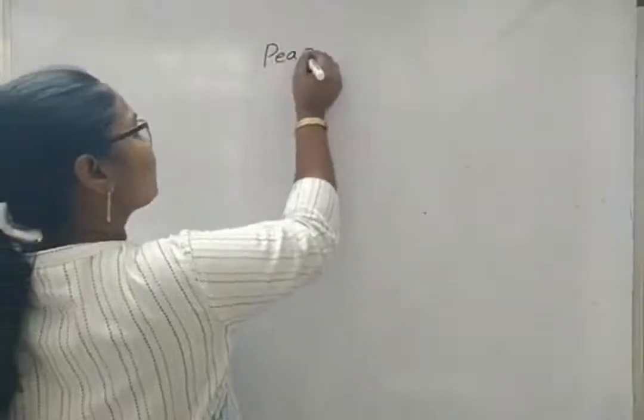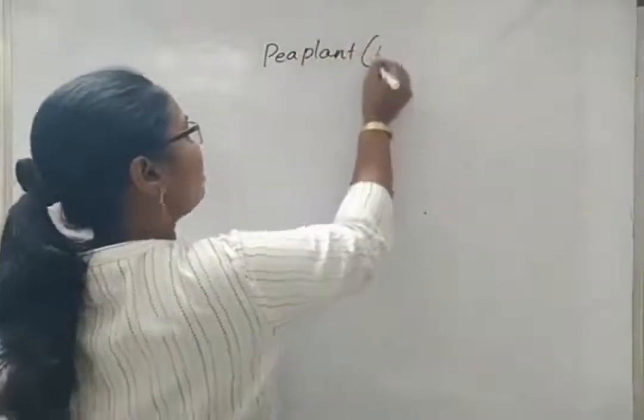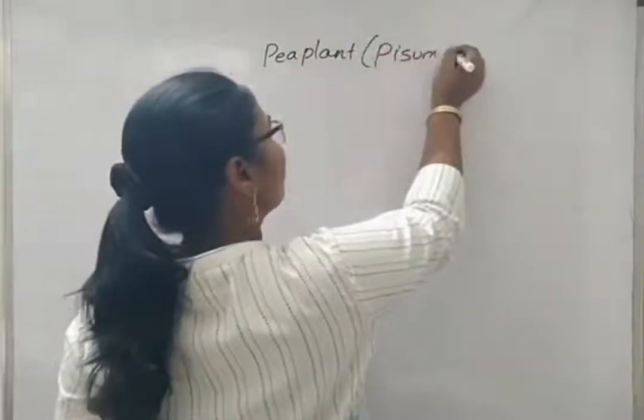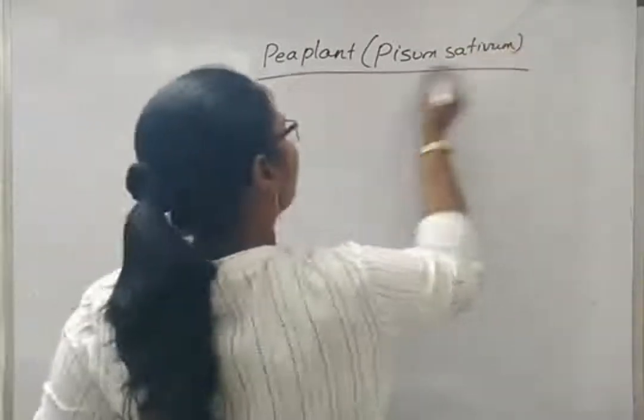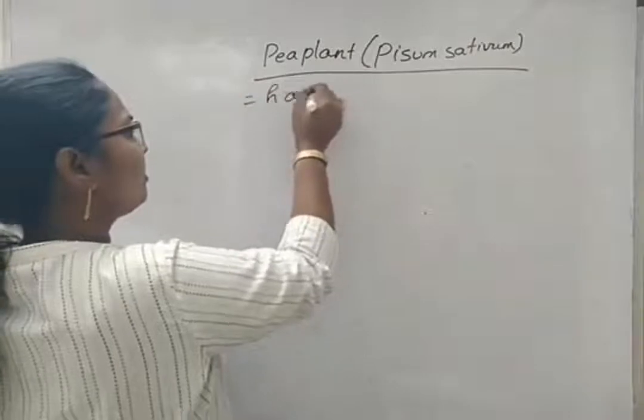Pea plant, or Pisum sativum, has 14 chromosomes.